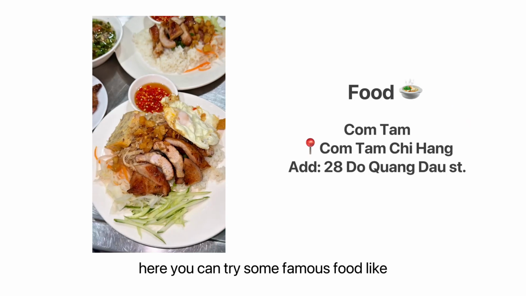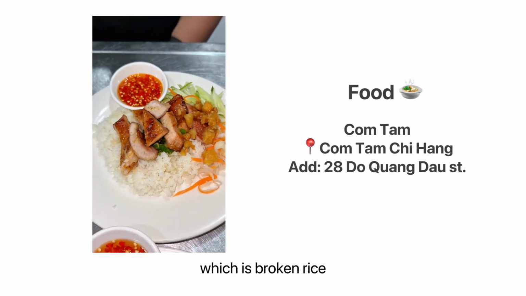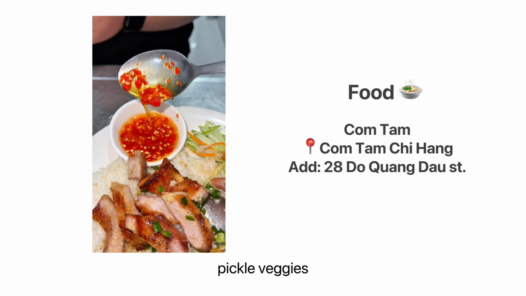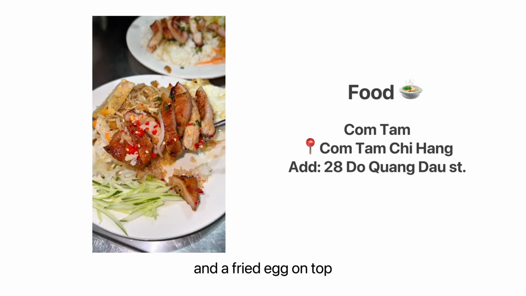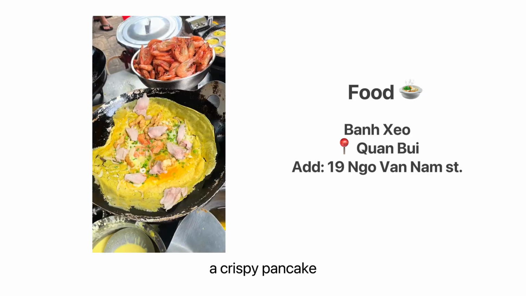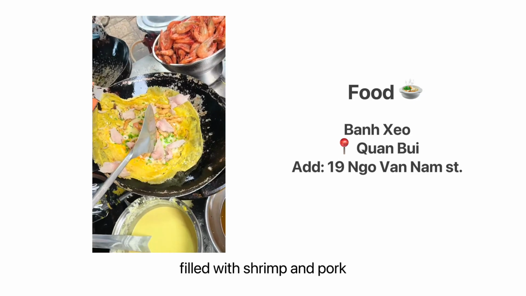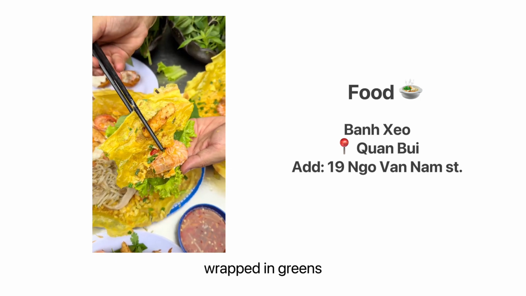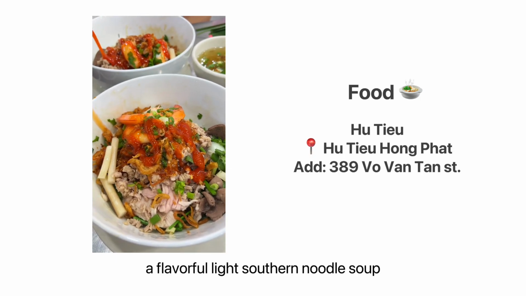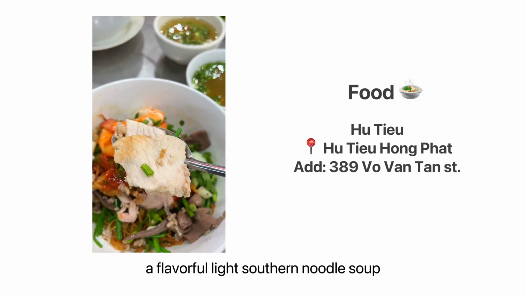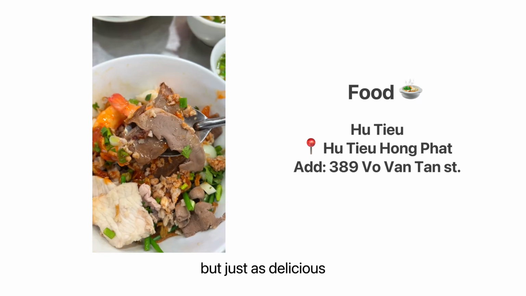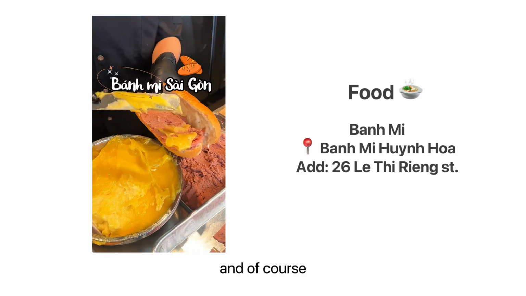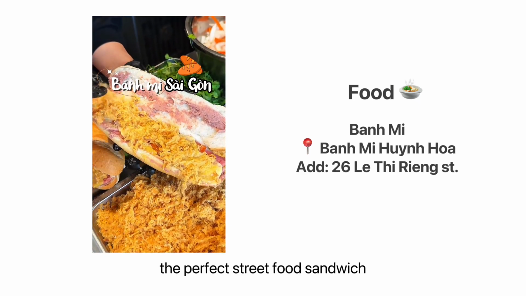Here you can try some famous food like cơm tấm, which is broken rice with grilled pork, pickled veggies, and a fried egg on top. Bánh xèo, a crispy pancake filled with shrimp and pork wrapped in greens. Hủ tiếu, a flavorful, light southern noodle soup, different from phở, but just as delicious. And of course, bánh mì, the perfect street food sandwich.